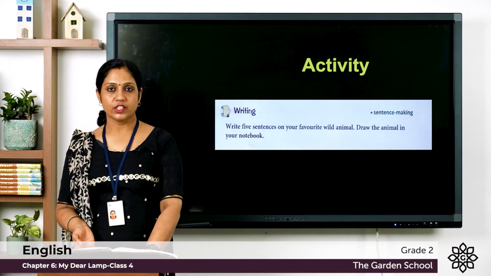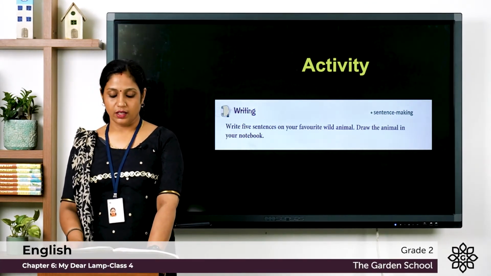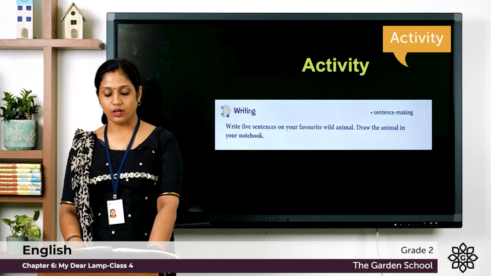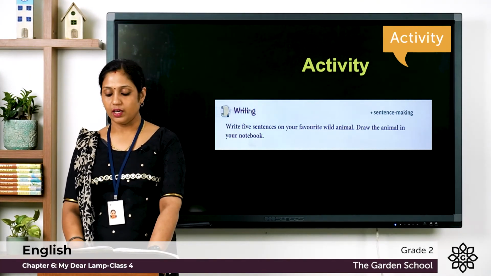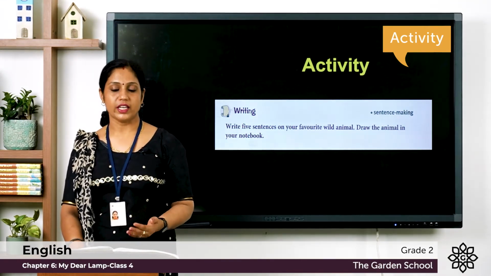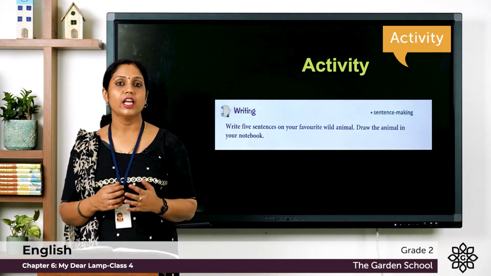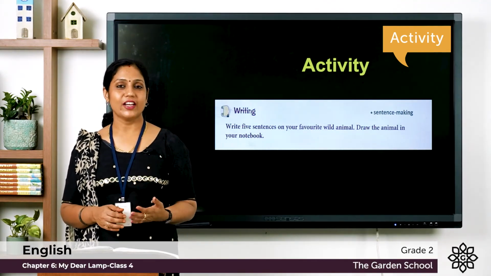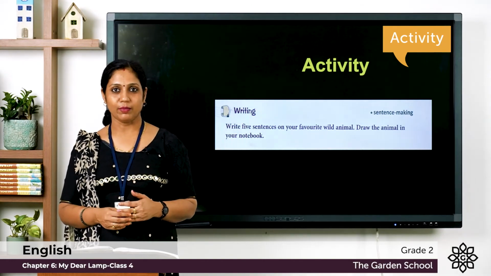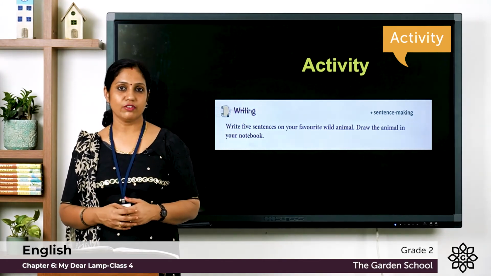Moving on to our next topic, it is writing. Sentence making. Write 5 sentences on your favorite wild animal. Draw the animal in your notebook. So this is about writing about your favorite wild animal. So which wild animal is your favorite? Write 5 sentences about your favorite animal and also draw the animal in your notebook. So this is the activity for you to do.